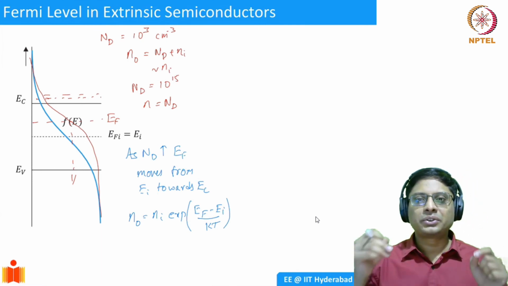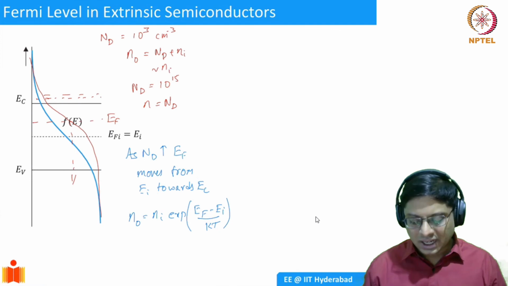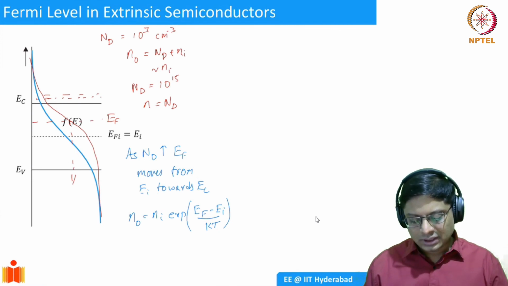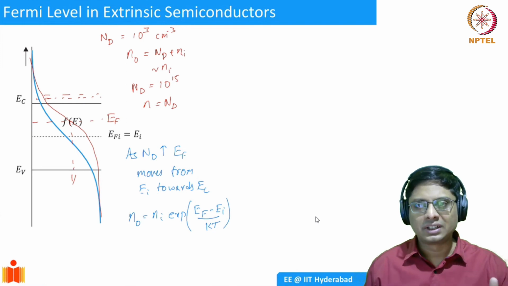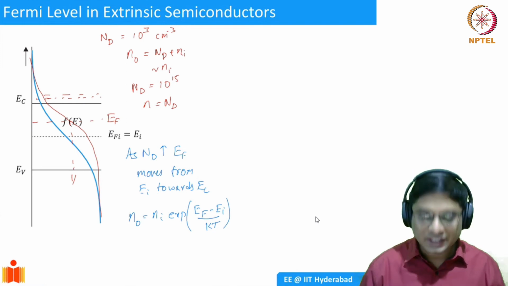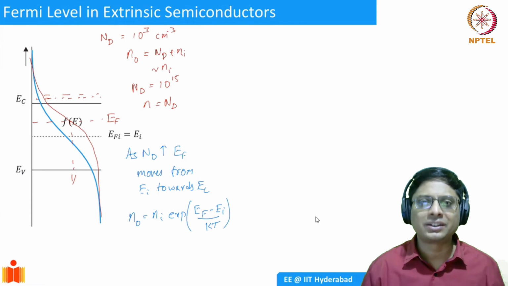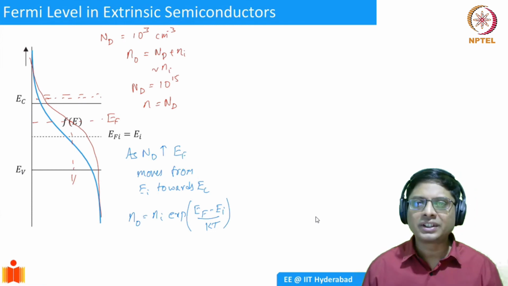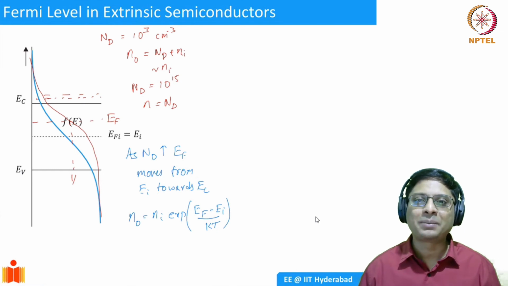So when I introduce donor atoms, I know that my Fermi level is going to go upwards. As it goes upwards, this quantity n naught is going to increase. That's what we know will happen, so logically you could think of it like this. Now what happens if n naught is increasing? What should happen to p naught? What will happen to the equilibrium density of holes?